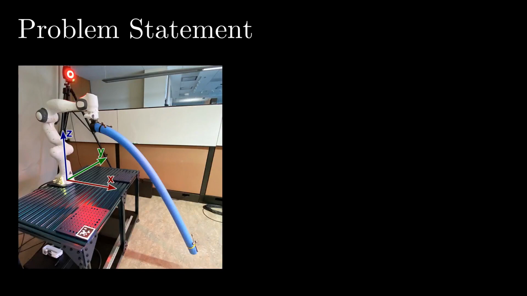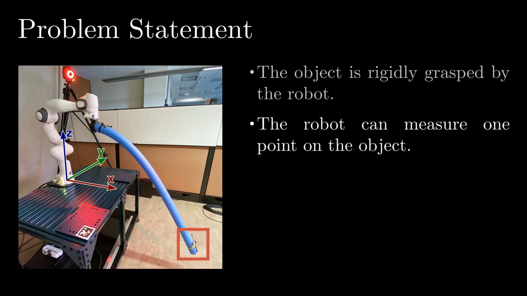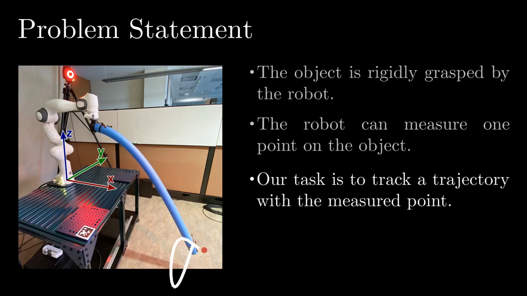We study a dynamic deformable manipulation task. We assume that the robot has already grasped the deformable object, and that the robot can accurately measure the 3D position of a single point on the object. Our benchmark task is to track a fast-moving trajectory with the measured point.